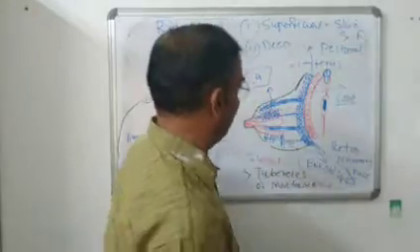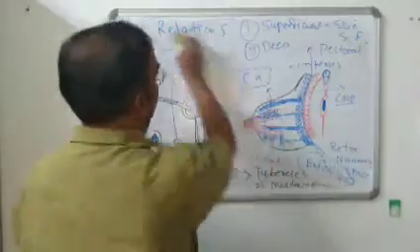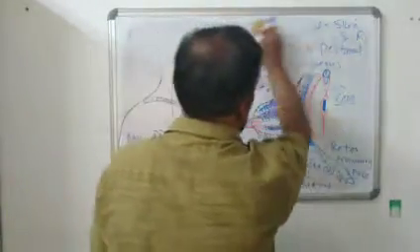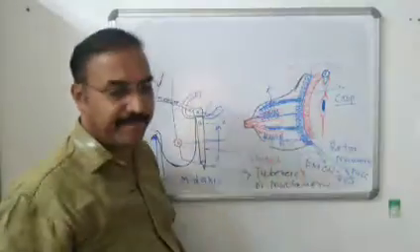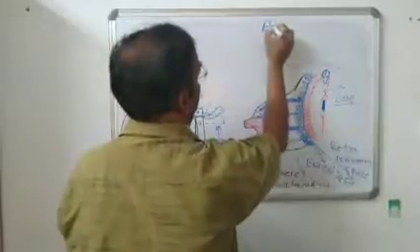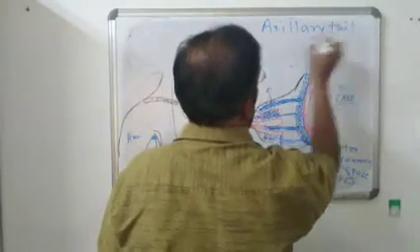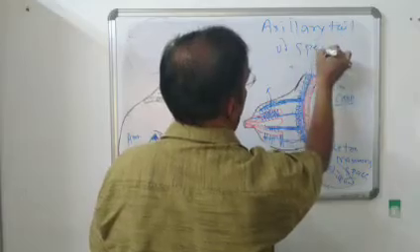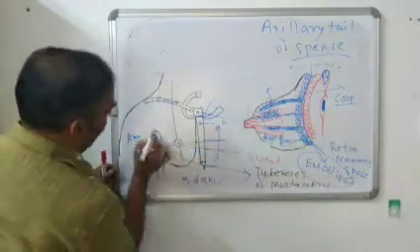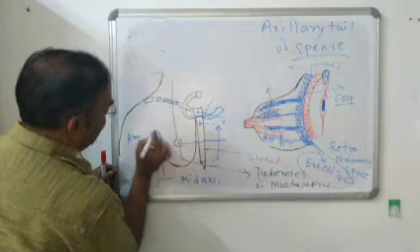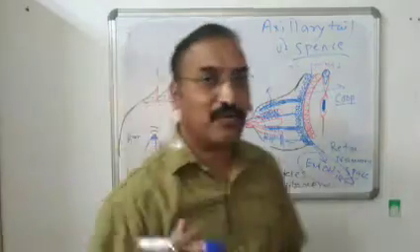Another important structure present there is the axillary tail of Spence. It also lies deep. So what is the axillary tail of Spence? See, this is the breast. Now laterally, what happens? This breast extends into the axilla.